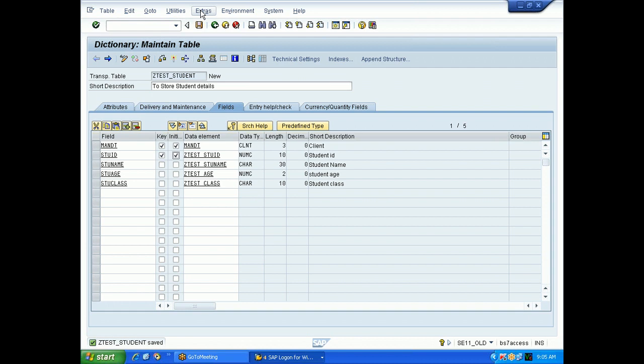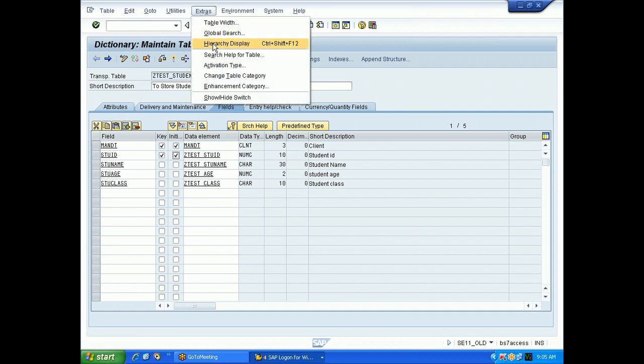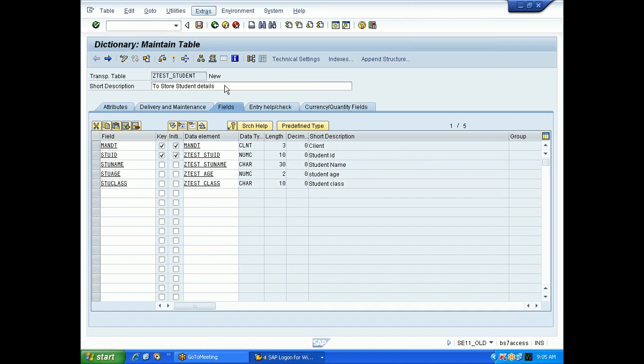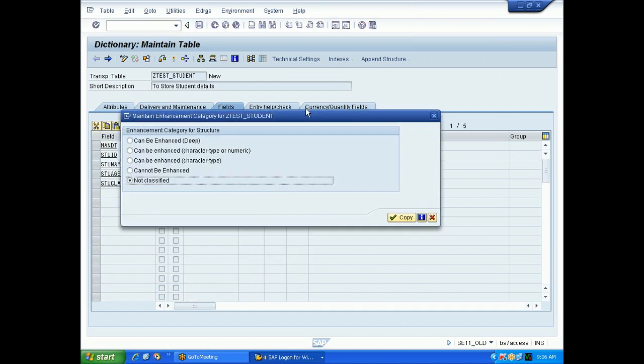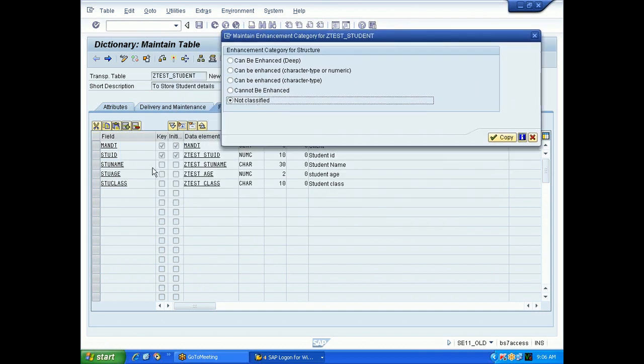Go here to extras, click on extras, enhancement category, continue. So now SAP is asking you, see, this is a table structure. Table structure means the fields in the table. Now what are the fields in the table? Student ID, student name, student age, student class. So these are all the fields in the table. So this is the structure of the table.